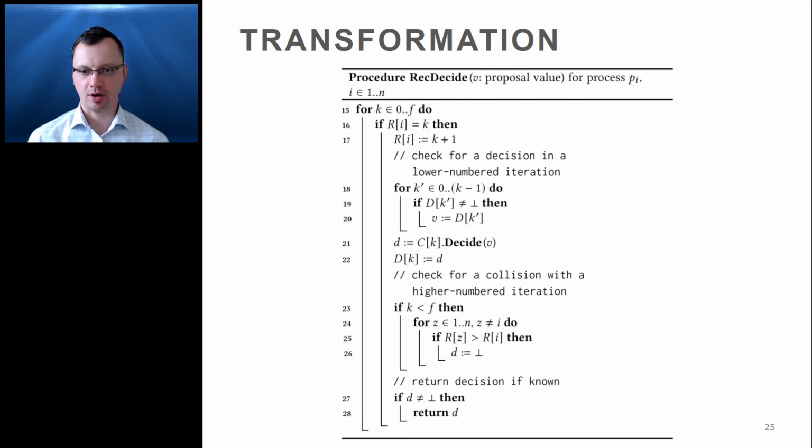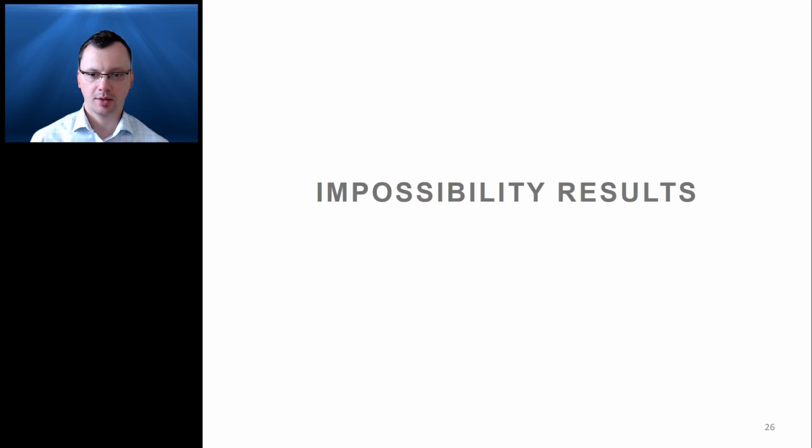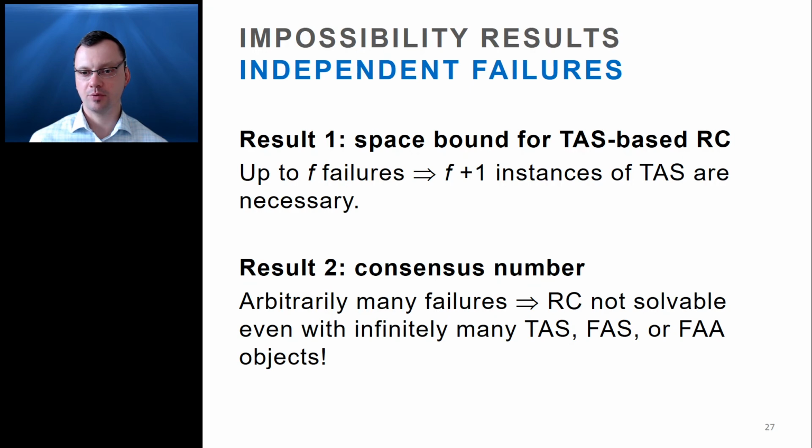As explained later on, the use of exactly f plus 1 instances of conventional consensus in this transformation turns out to be optimal. Aside from the transformations, the paper also presents some impossibility results. The paper proves two impossibility results in the model with independent failures. Result 1 is a space bound for test-and-set based recoverable consensus algorithms, and it states that if there are up to f failures, then f plus 1 instances of test-and-set are necessary, and this proves the optimality of the second transformation presented earlier in this talk.